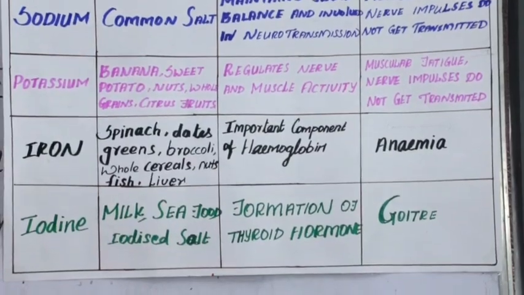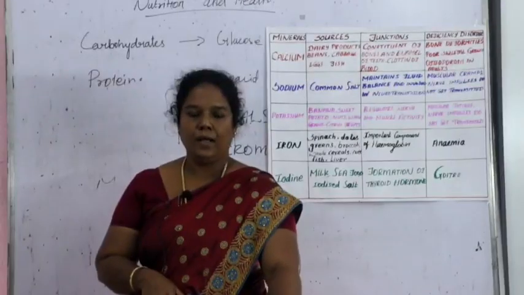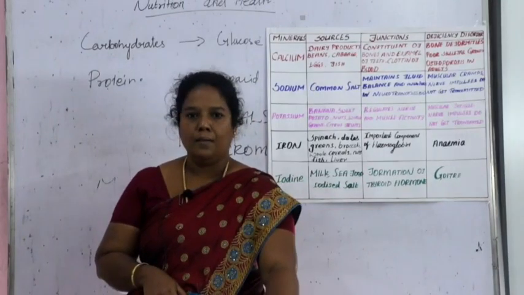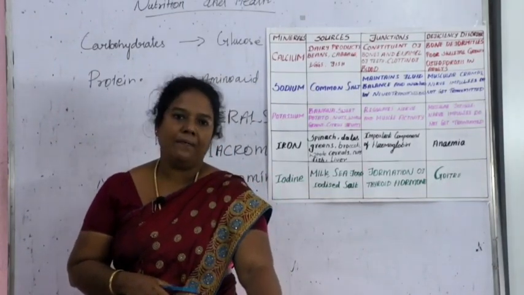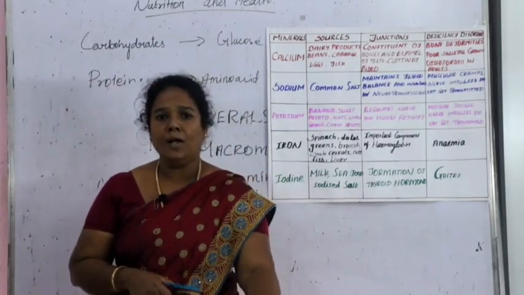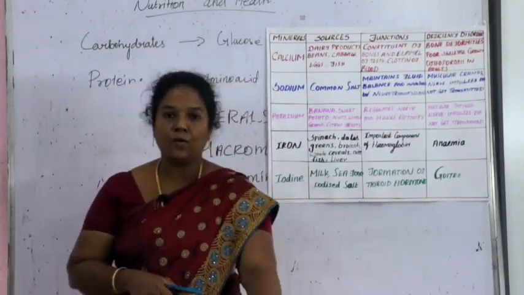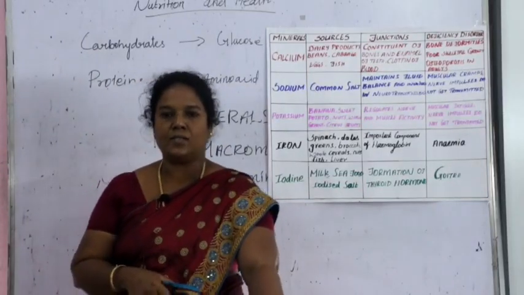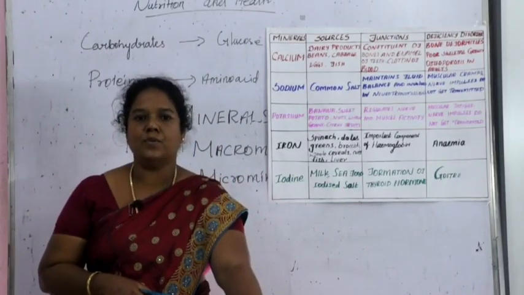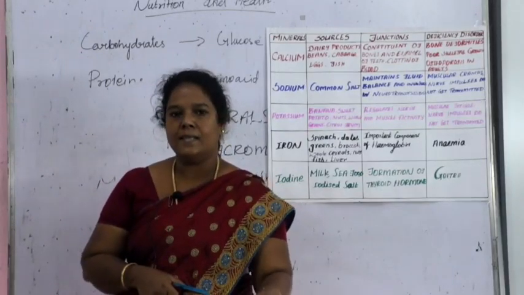Are you clear, children? So these are the important minerals, important nutrients present in the food. Already I said food contains all the nutrients. What are the five nutrients present in the food? Carbohydrates, fat, vitamins, proteins and minerals. We need quality food, children, not just quantity. That's why the government enforced the Prevention of Food Adulteration Act in the year 1954, which helps to prevent adulteration. We can see more of it in the next classes.